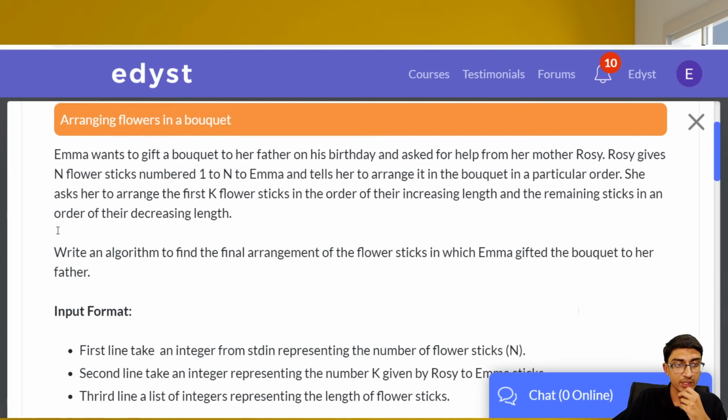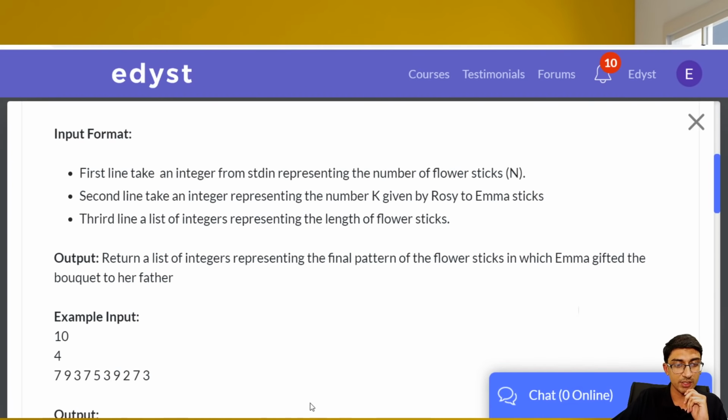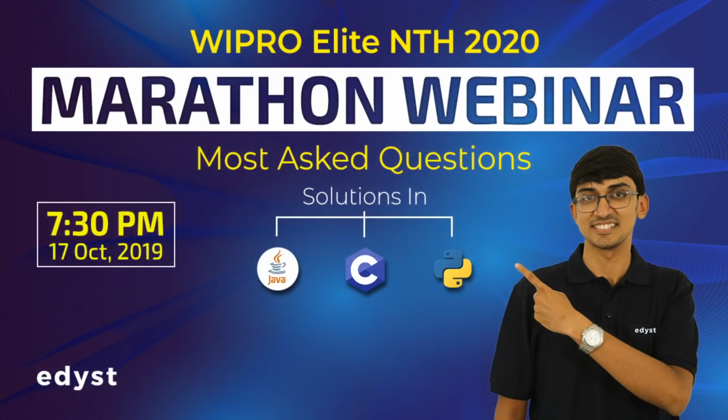Okay, one second, just trying to think. We could ask an Edyst mentor as well. I think some Edyst mentor should be online. Let me get an Edyst mentor online actually, and let's see what to do. Okay, one second, let me get somebody online.